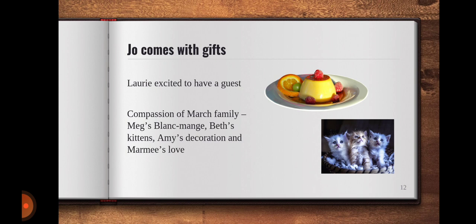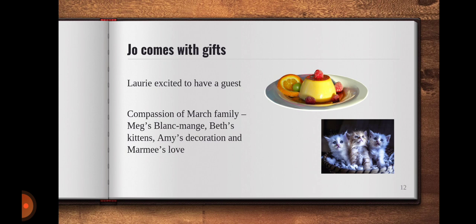So when she comes, Jo has with her a dish which is prepared by Meg. Meg has prepared blancmange, as you can see in the picture. It's kind of a pudding thing. Why has she brought that? She says that you have a sore throat, you can't eat properly, you can't gulp properly. So Meg thought that this would give you proper appetite also, and you would feel better because you don't have to chew and gulp with much difficulty. So she gives that blancmange.